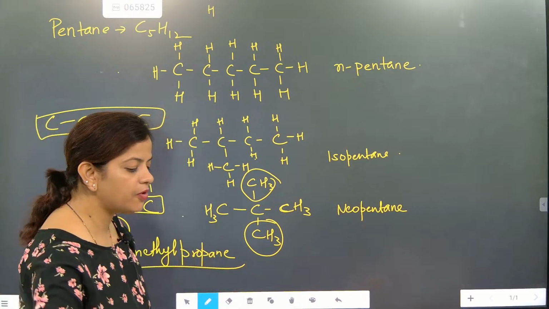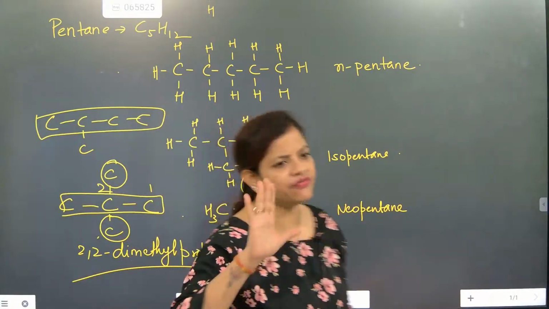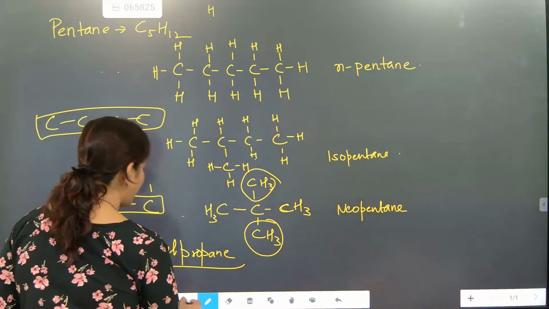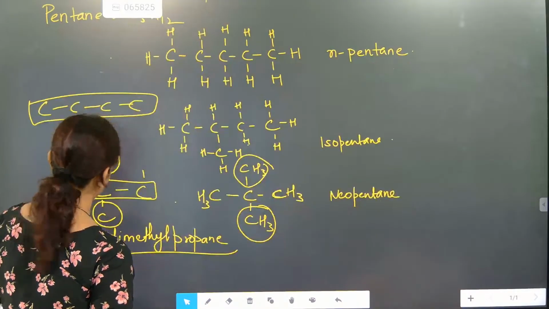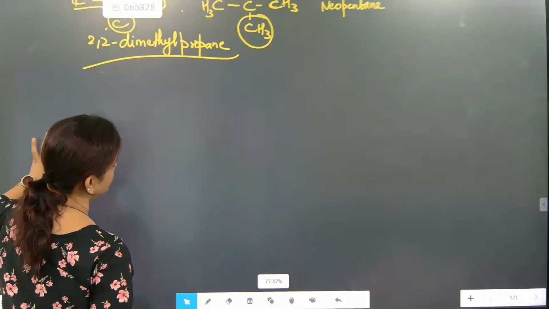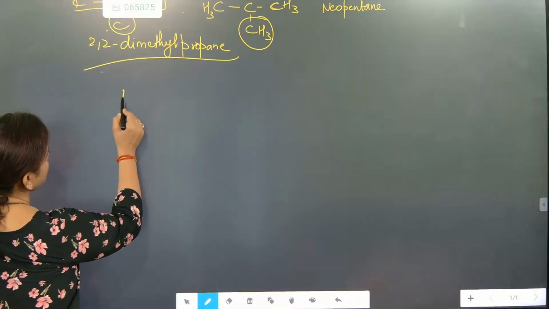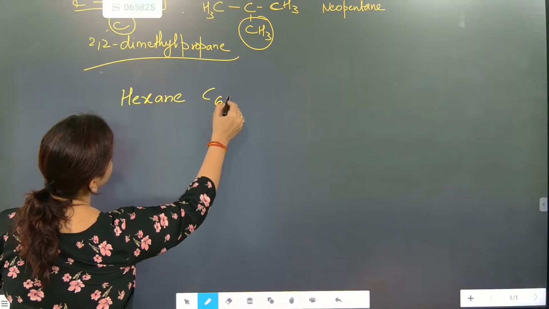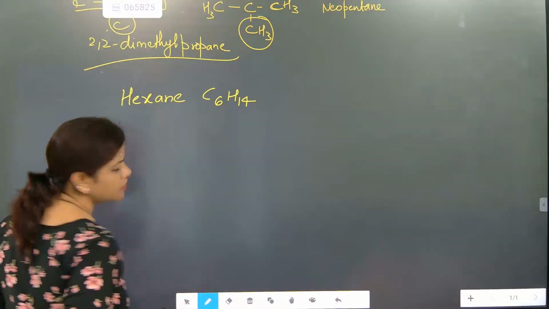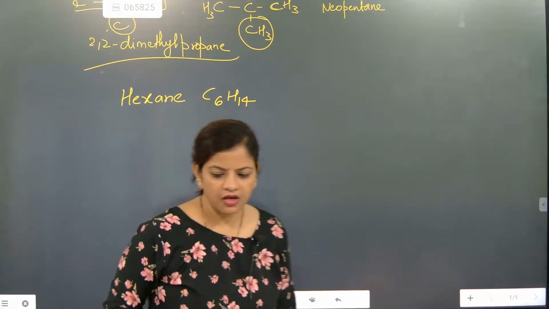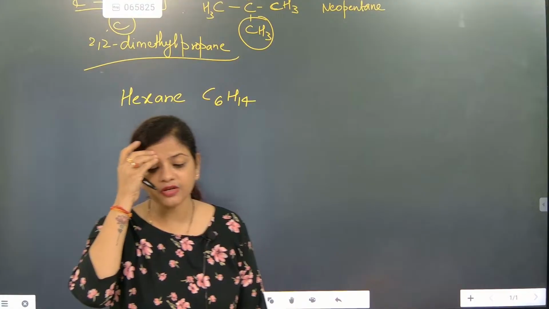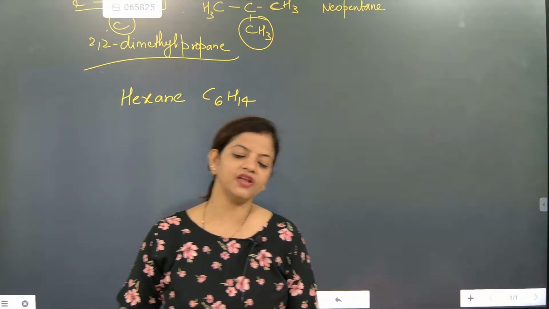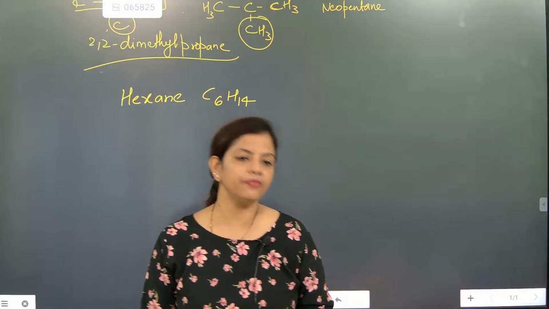Now we will be talking about one isomer of hexane we will do. Come on, check this one out. Hexane we will do it. Are we ready for hexane? For hexane, what is the structure? C6H14. Okay, C6H14. When C6H14, nomenclature means beta, naming. Nomenclature means namkaran. In Hindi, we are calling it namkaran. Means what beta? Naming.